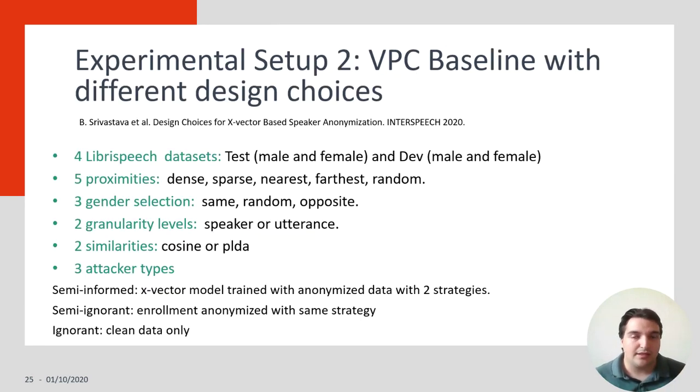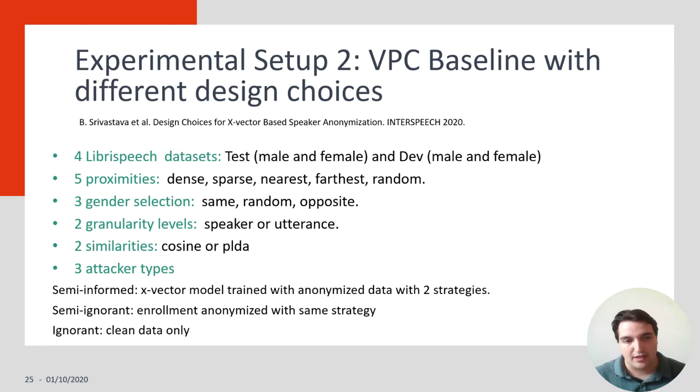We are going to use the VPC baseline with the work done in another paper at Interspeech where they studied different design choices for the X vector based anonymization method. So here we're going to have 4 datasets from Hebrew speech, so test, male and female, and dev, male and female. We're going to have different proximities, which is the way to select the region we're going to use to construct the target X vector for the anonymization. We have also policies for the gender selection. Is it same, random, or opposite? Different granularity levels of anonymization, and 2 different similarity measures, cosine or PLDA.